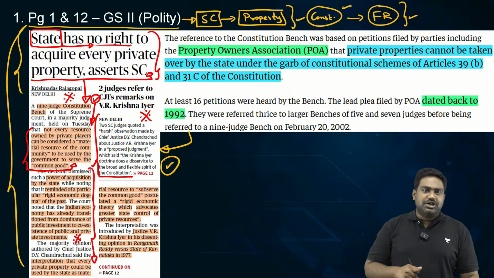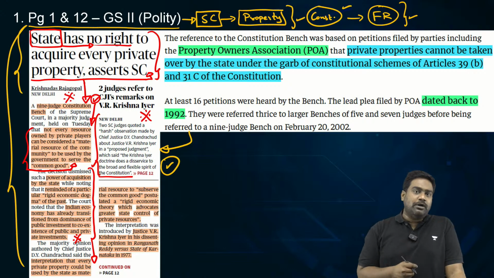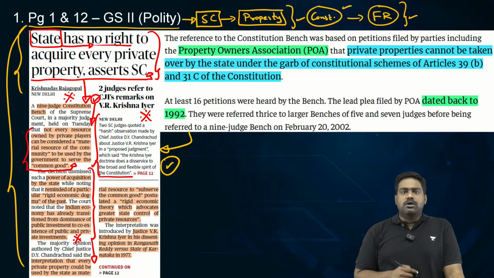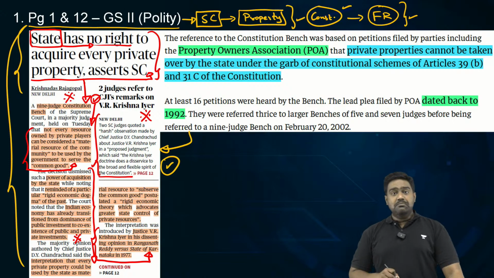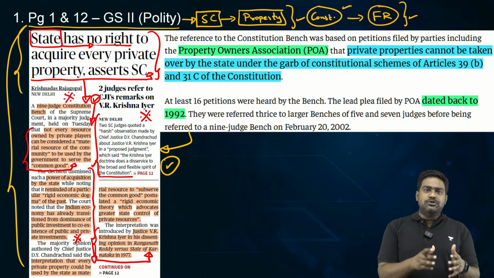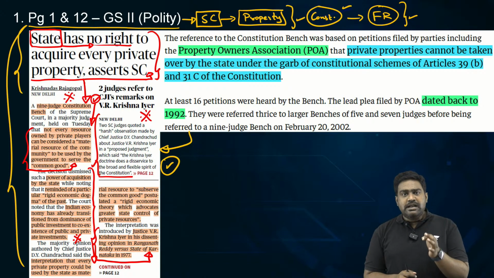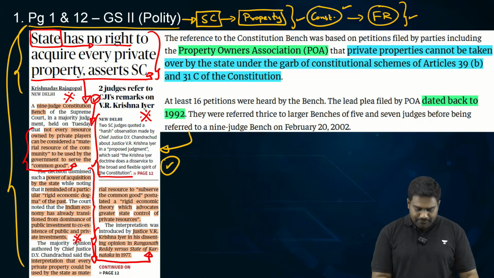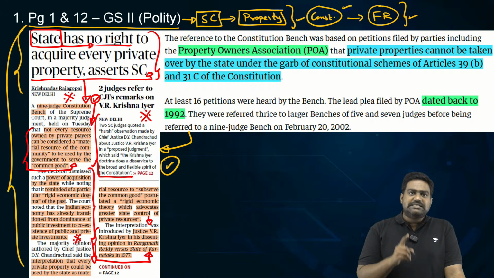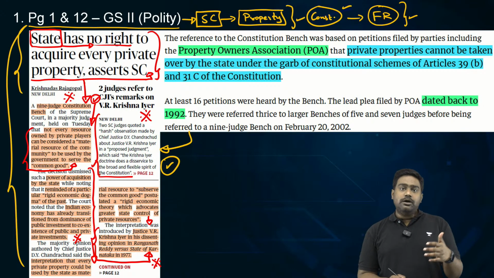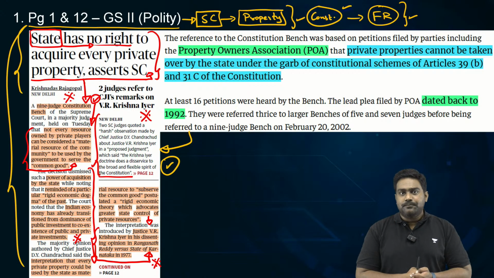So while passing this judgment, one interesting point was with regard to the Krishna Iyer doctrine. Krishna Iyer was one of the Supreme Court judges who had laid down a very important doctrine with regard to right to property. In the Ranganath Reddy case of 1977, Justice V.R. Krishna Iyer had provided a dissenting opinion, which was seen as a benchmark with regard to interpretation on right to property.